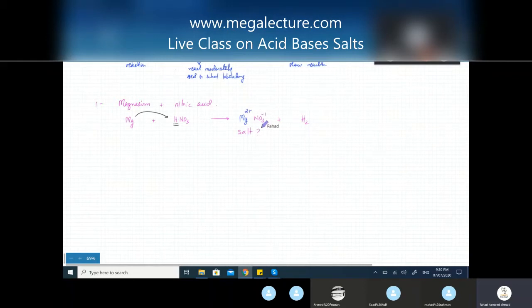Now, once you've done this, make the formula of the salt using crisscross. So it's going to be Mg, and NO3 would be twice, because if you do crisscross, then that's the formula of the salt. So this is the salt that's going to be produced, and we can get rid of these arrows.